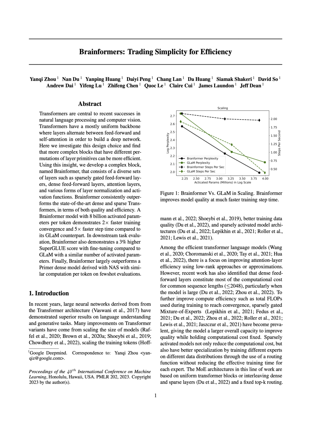Section Summary. The section describes the evaluation setup, dataset, model training, and evaluation of Brainformer models and baseline models. The models are trained on a high-quality dataset of 1.6 trillion tokens and evaluated on fine-tuning performance on 11 selected classification tasks and one-shot performance with 5 language generation tasks focused on question answering. The models are trained using Adafactor optimizer and SentencePiece subword tokenizer with a vocabulary of size 256K.